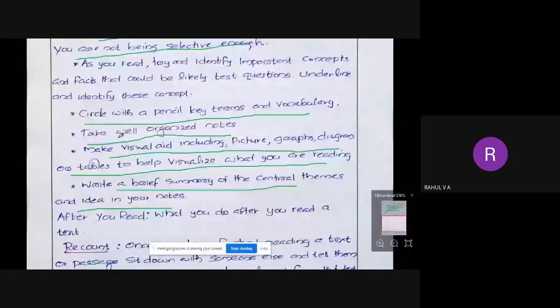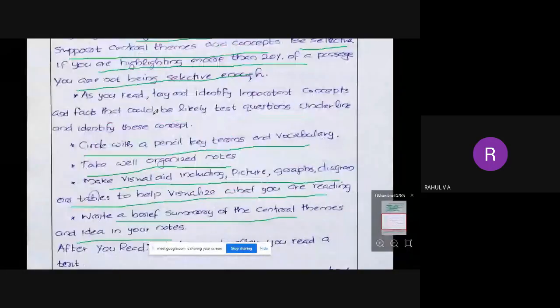Okay, so as you read, try to identify important concepts and facts that are likely to be tested in questions. Underline and identify all these concepts. Okay, either you can circle the key terms and vocabulary with a pencil, or if it is a concept you have to highlight, or if you want to highlight a part of the text, then you can take notes. You can make visual aids including pictures, graphs, diagrams, etc. while reading, or you can write a brief summary about the central theme or idea.